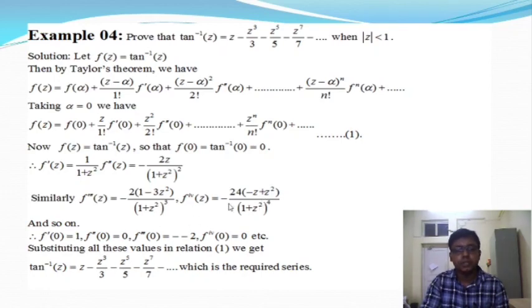Therefore, from the first order differentiation, if we put z = 0, we get the value 1. And the second order differentiation at z = 0 gives 0, since the numerator is 0, so f''(0) = 0.